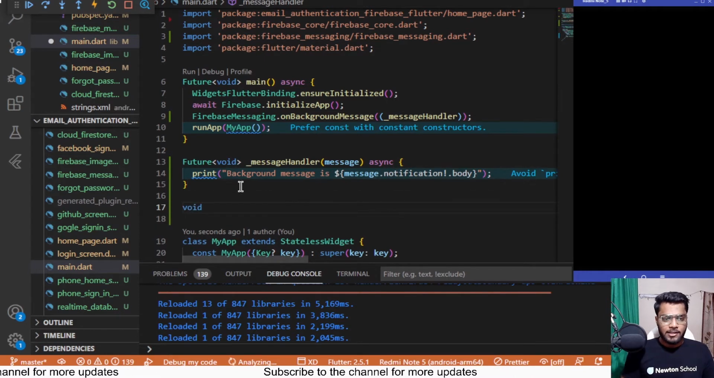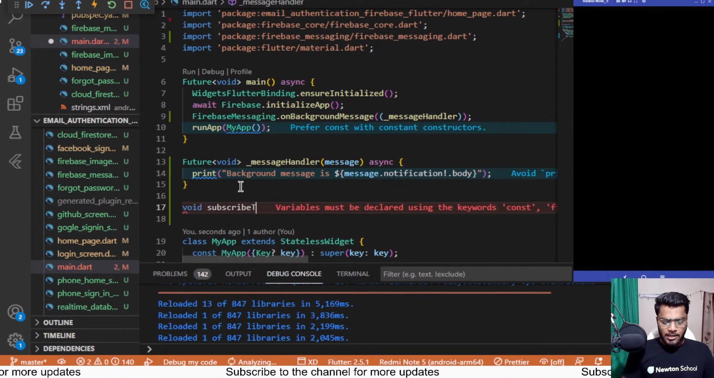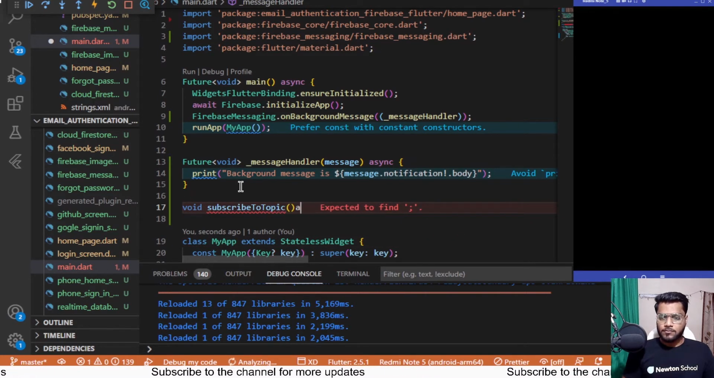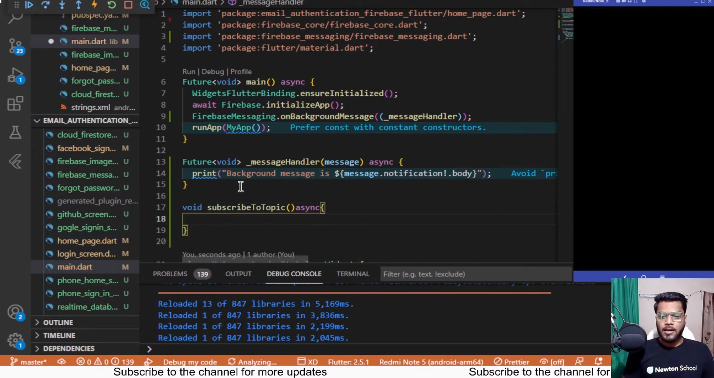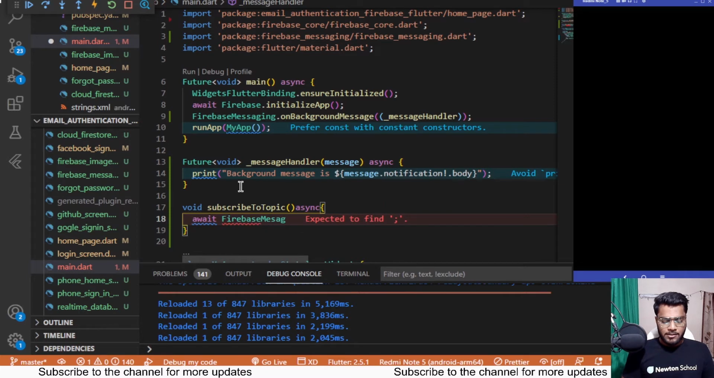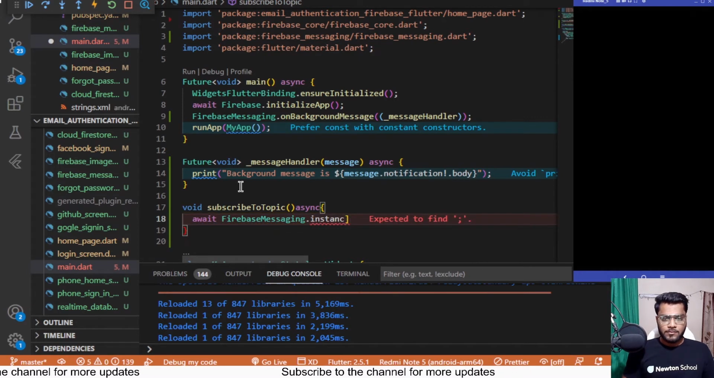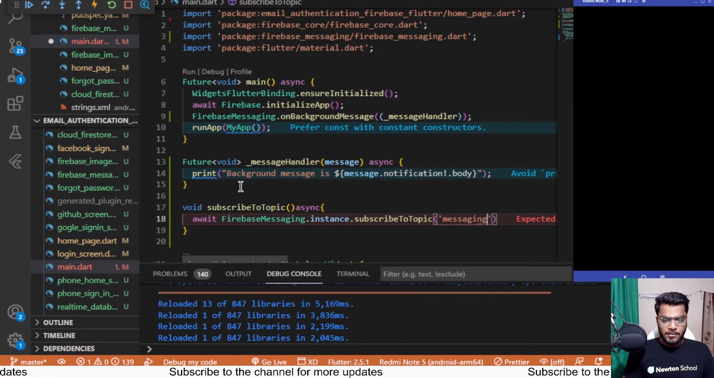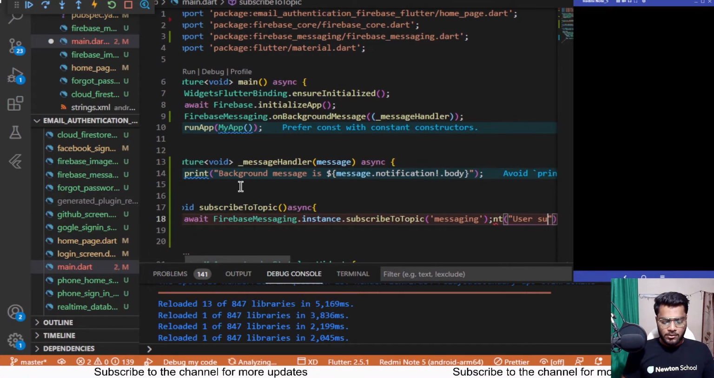So let me add that thing, void subscribe to topic async, and after that await Firebase messaging dot instance dot subscribe to topic, and the topic would be messaging, the one which we have added over there, and print user subbed.